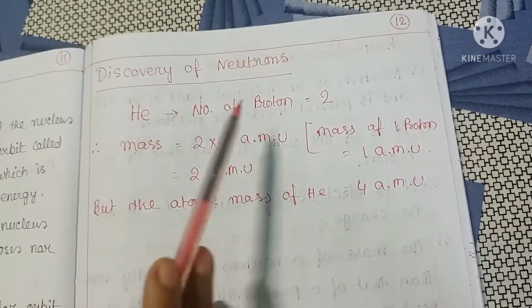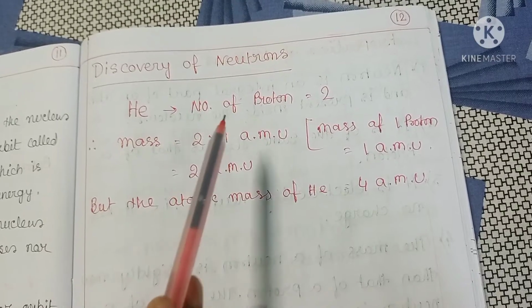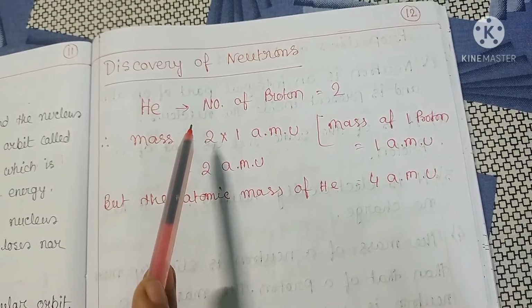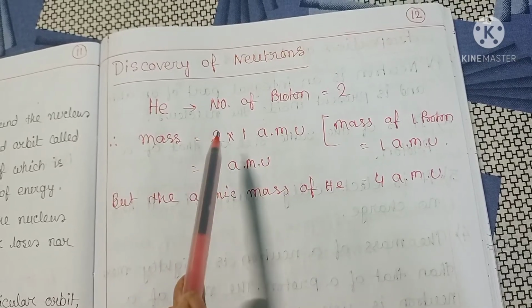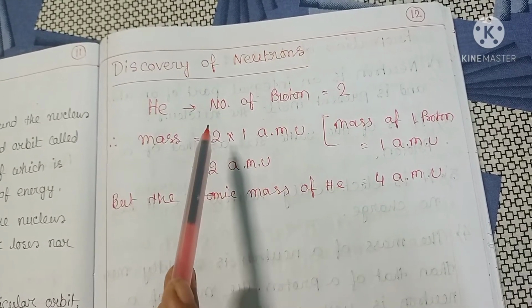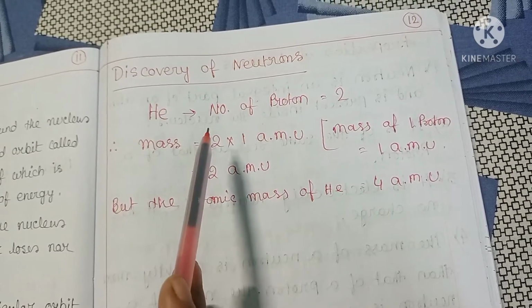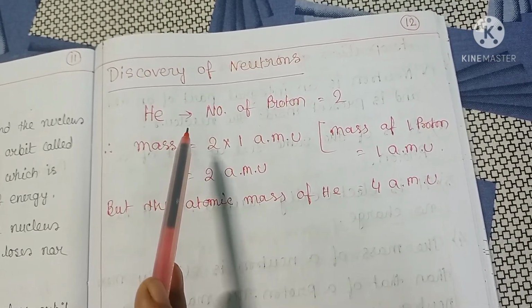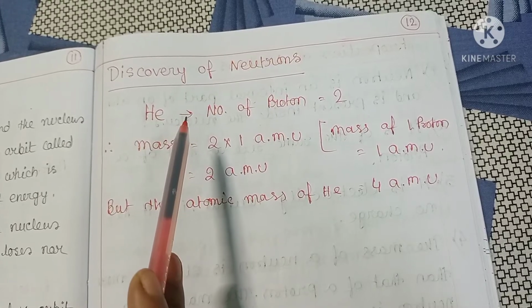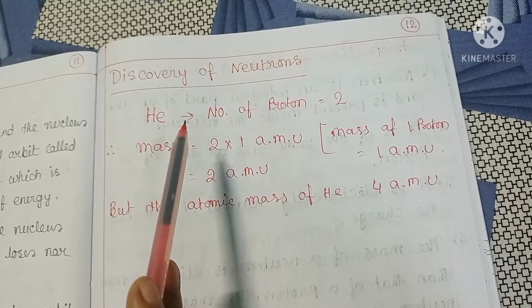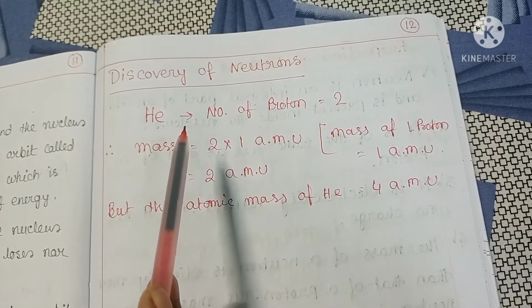Now I will discuss the discovery of neutrons, that is, how the neutron was discovered. By the time Rutherford gave his model of the atom, it was found that the mass of an atom was entirely concentrated within the nucleus in the form of protons, since electrons had negligible mass.